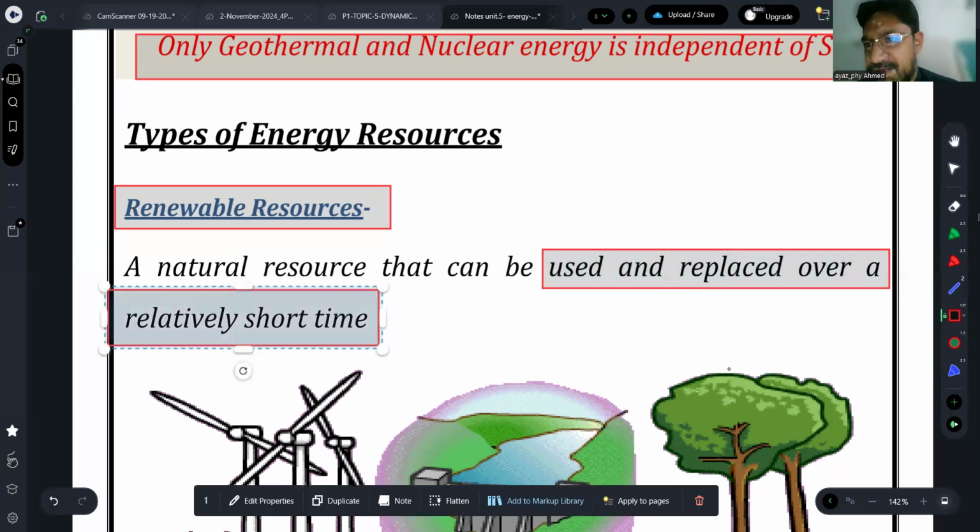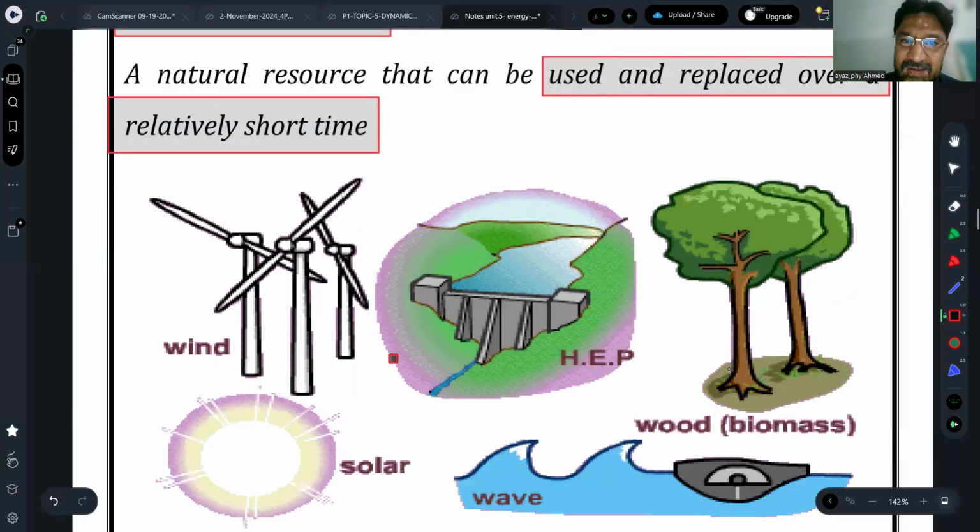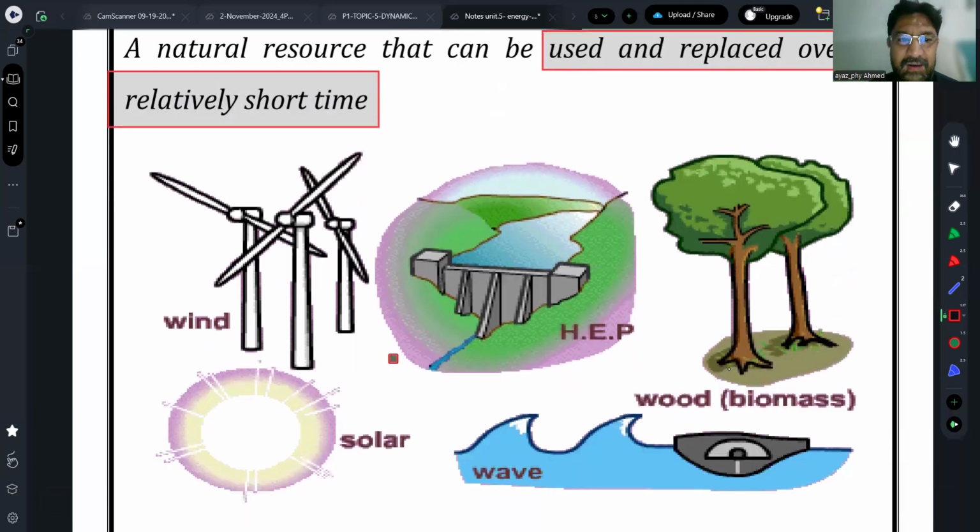Right? Water, you can replace it. I mean, you can use it, not consume it. Use and consume, they are different things. Water is not consumed in hydropower plants. Wind is not consumed in wind energy turbines. Then solar energy is not consumed. They all are used. Okay, so these are some energy resources which are renewable energy resources.